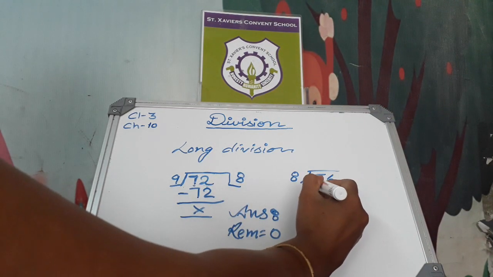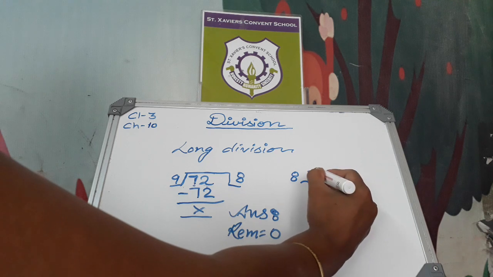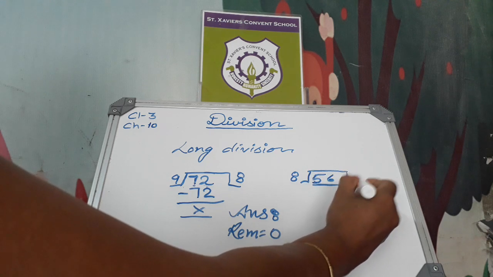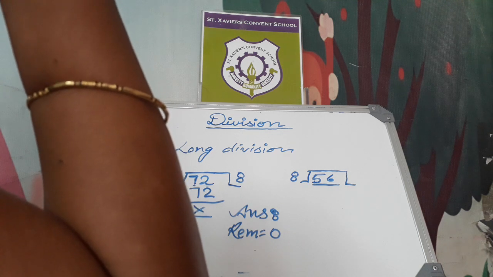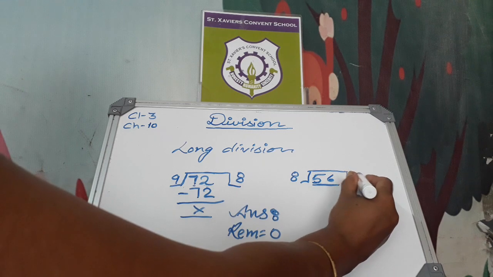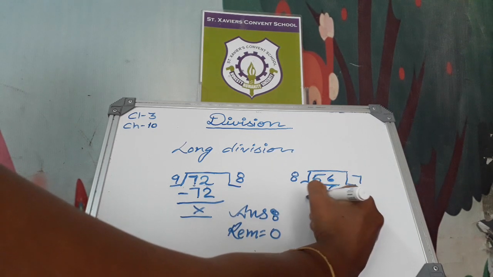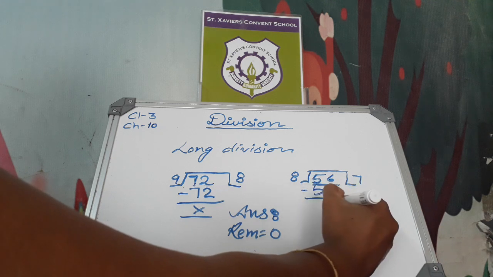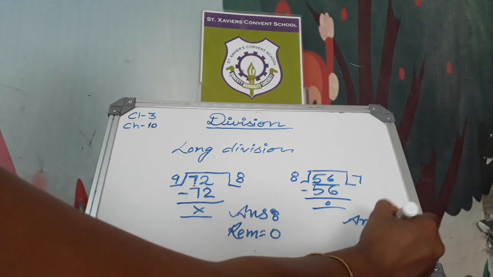Here 5 is smaller than 8, so we divide both numbers. In the table of 8, 56 comes at 7 times. 8 sevens are 56. Then 0. The answer is 7 and the remainder is 0 again.